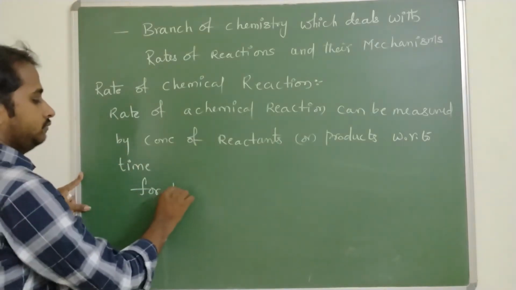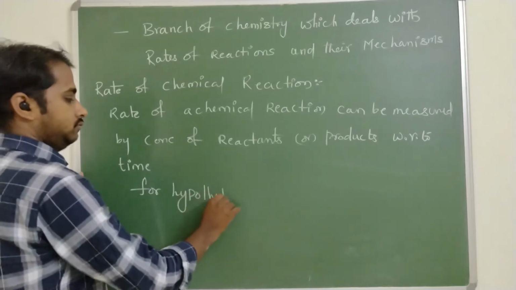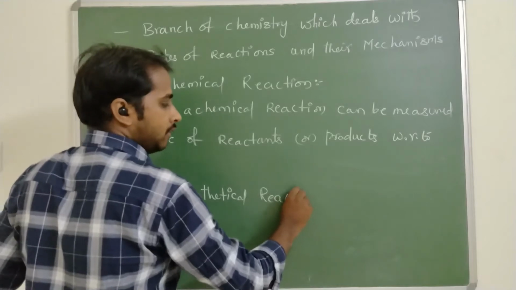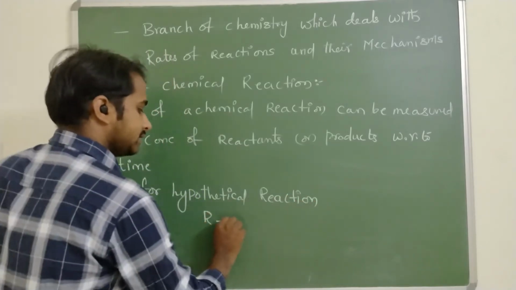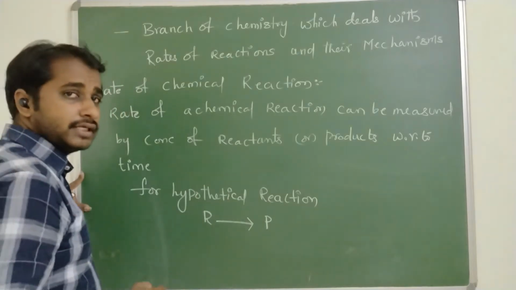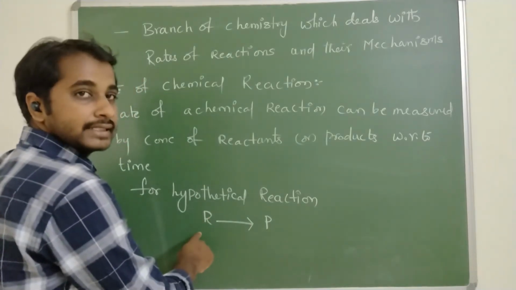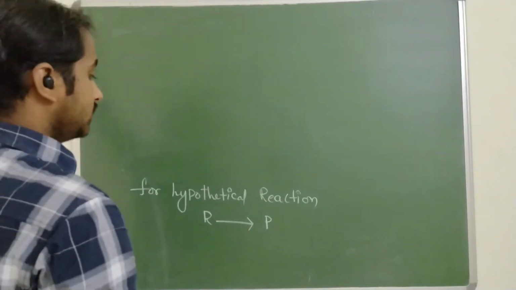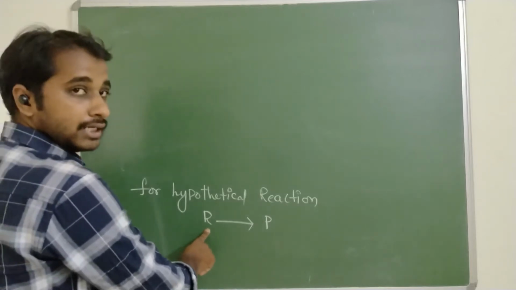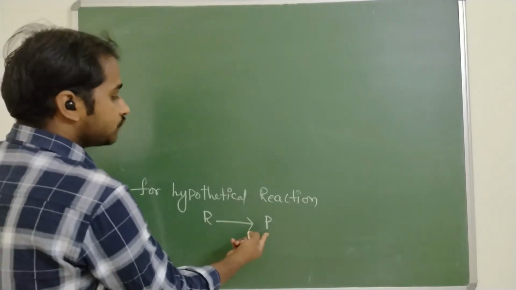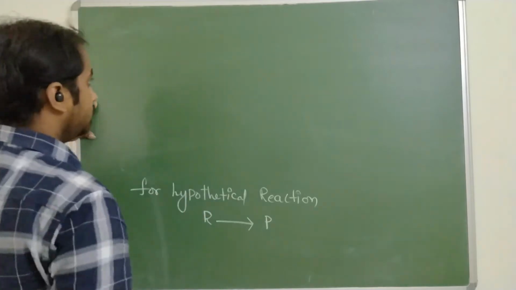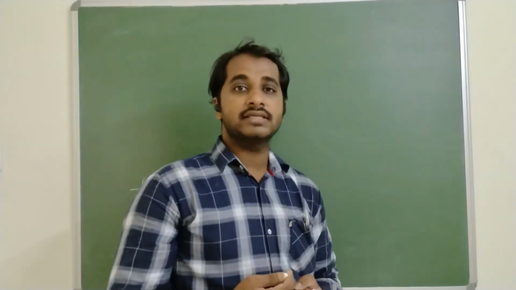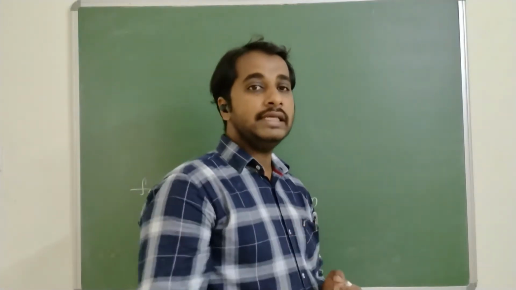In a chemical reaction, reactants are going to give product. Here assume that 1 mole of reactant is going to produce 1 mole of product. The rate can be expressed for this reaction in two ways. One is with respect to the concentration of reactants, another is with respect to the concentration of products. During the course of the reaction, the concentration of reactants gradually decreases and the concentration of products gradually increases.